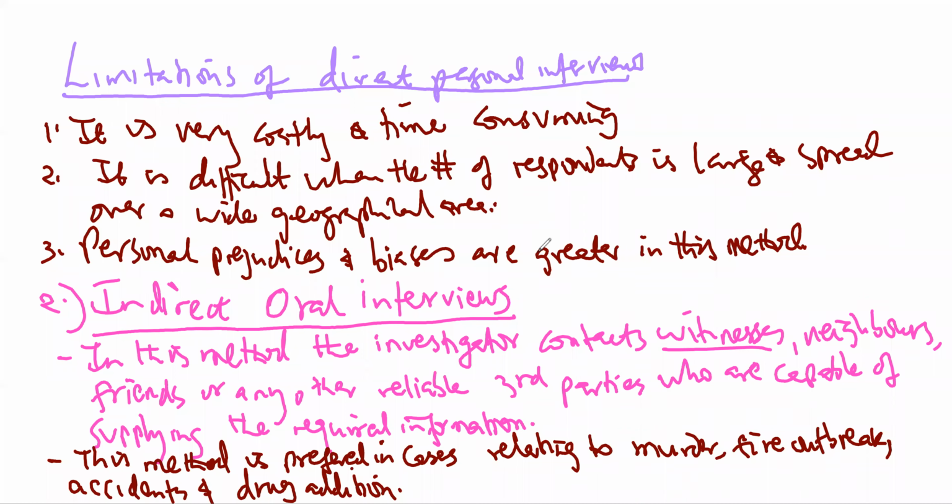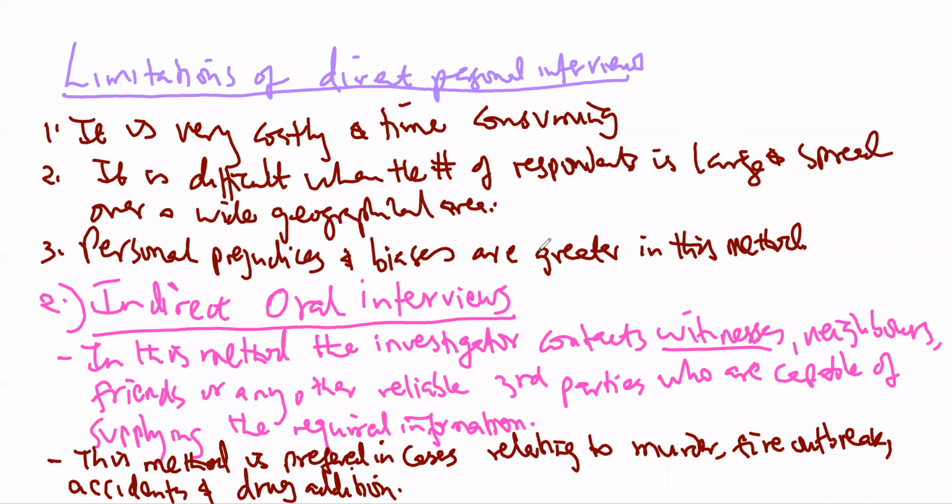This is because in all these cases, the person who is supposed to be the informant is either not in a good state of mind. In some cases, they are injured or they have panicked. So they are not in a position to give you reliable information. So you prefer to get the information from a third party.